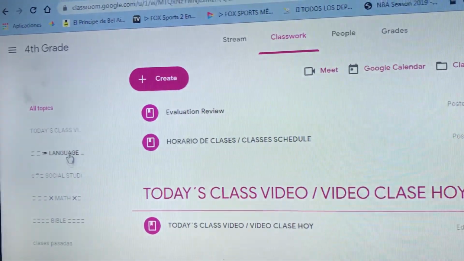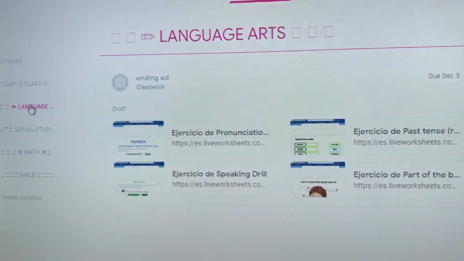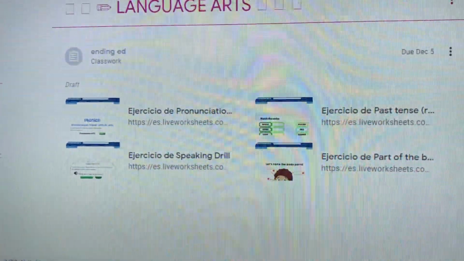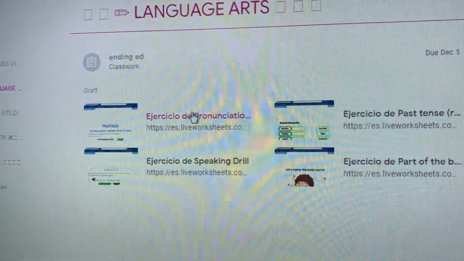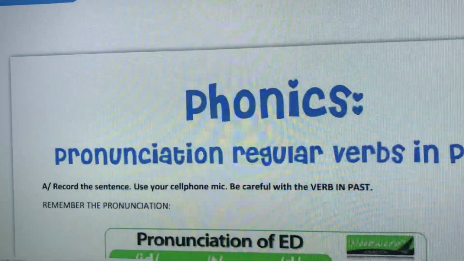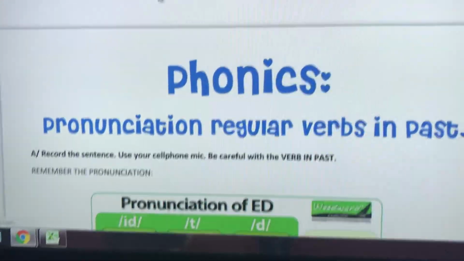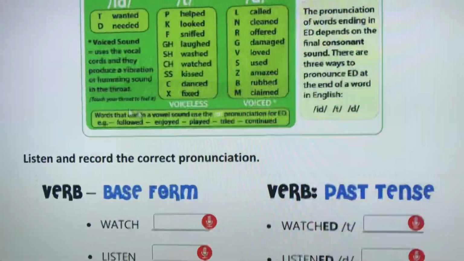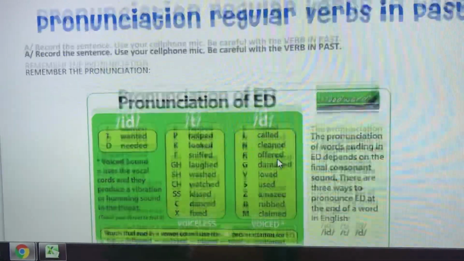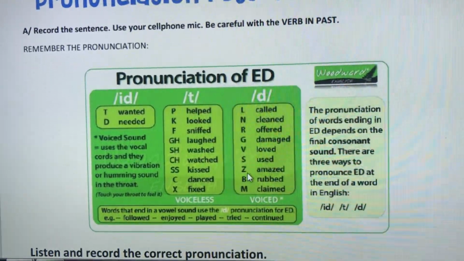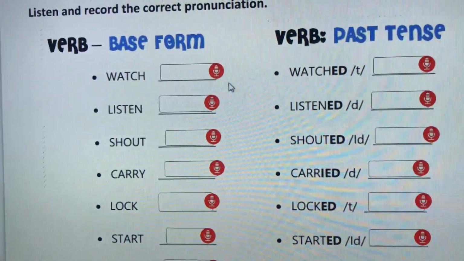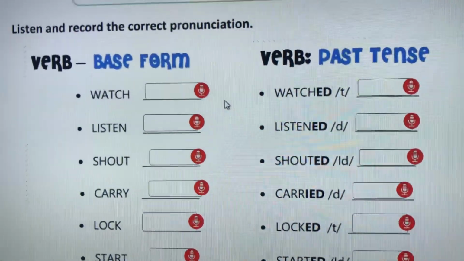All right. So we are here in language arts. We got several exercises in which they involve using the past tense. So we have this exercise over here, phonics. You got a pronunciation of regular verbs in past. So you're gonna read this. These are basically the rules how you can do it. And over here, you see this red thing over here? Okay, very simple. You need to do this now.